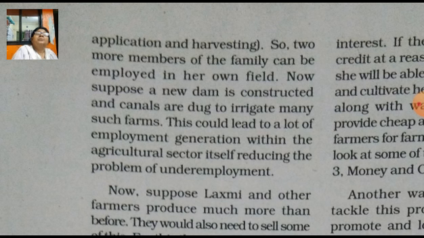If nationalized banks help such farmers, then the problem of underemployment or unemployment would be solved.